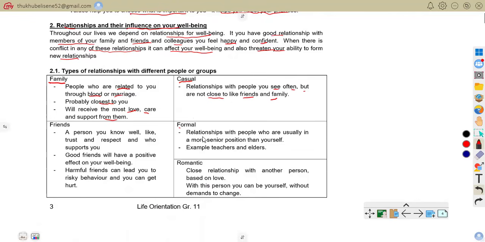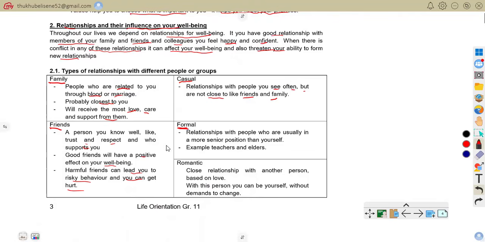Hope we're together. Also, when we come to friends, a friend is a person you know well, like, trust, respect, and who supports you. Good friends will have a positive effect on your well-being. Harmful friends can lead you to risky behavior and you can get hurt. So that is friends, people you know well and trust. Example, a best friend who supports you. You know them very well. That is that.